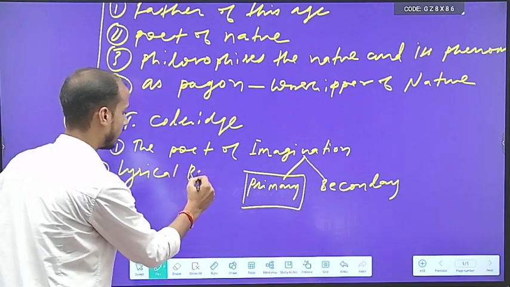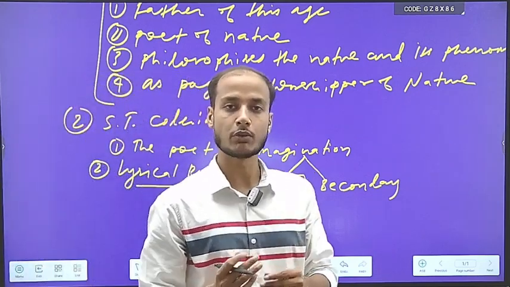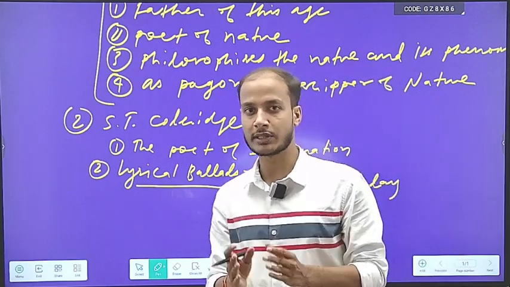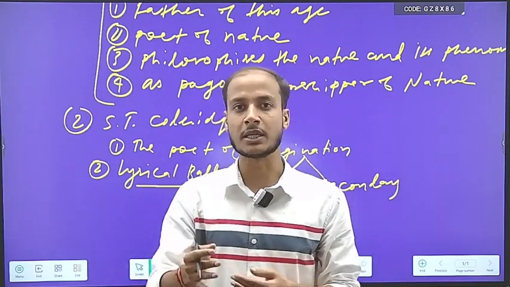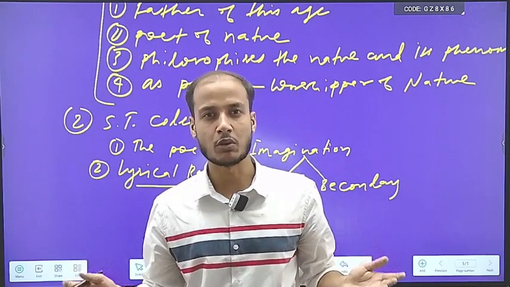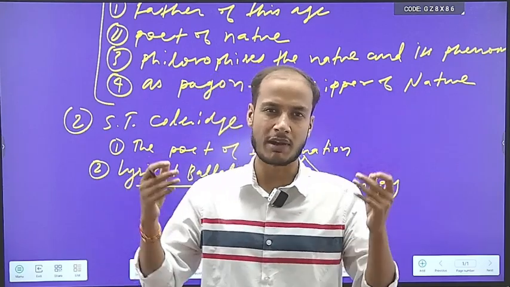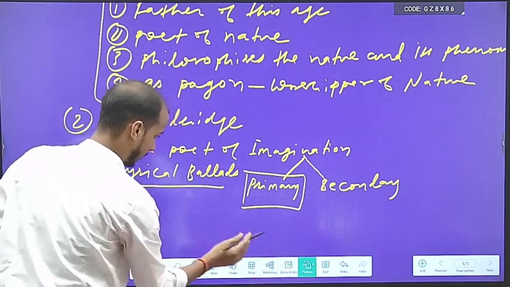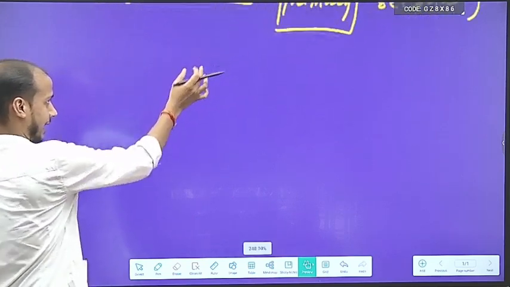Lyrical Ballads is a kind of poetry written by S.T. Coleridge and William Wordsworth. Both of them came into the field of literature with Lyrical Ballads and created a stir, a revolution in the field of literature. Since then, people began to like them, read them, and appreciate them, and with the passage of time, they became some of the most widely read poets of literature.